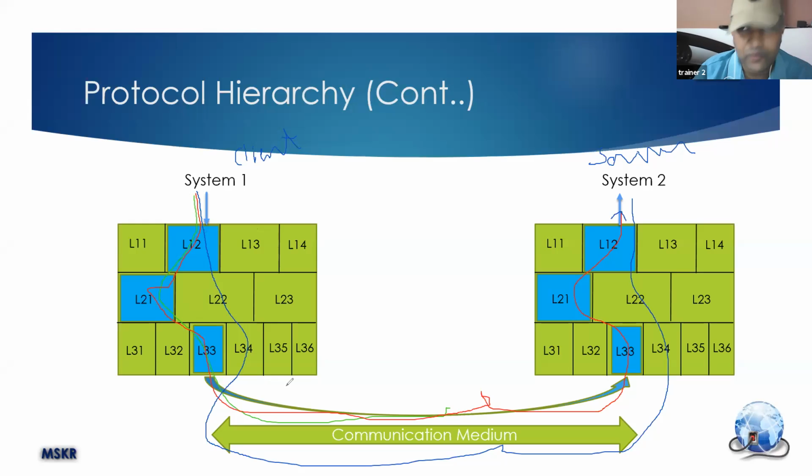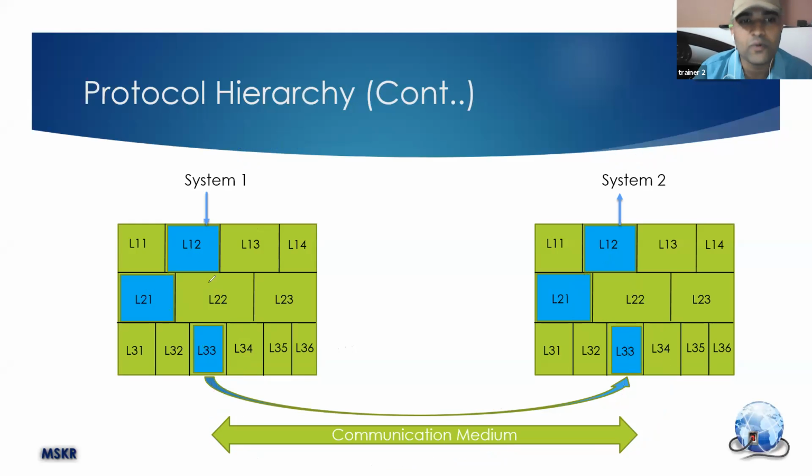So how am I going to decide? For now, I am deciding, but actually the software is going to decide which protocol in each layer is going to be used for the communication. So I am not going to decide. Here, for example, I am deciding. L12 is chosen on the sender side, then L21, then L33. So the communication is like that.